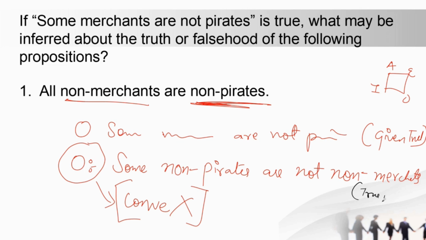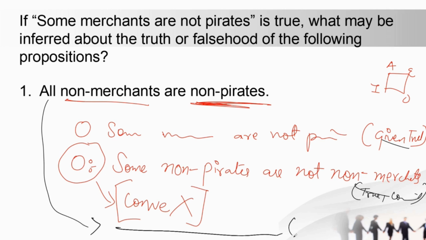So you can simply write this is true by using contraposition. So side में you have to write these things. These are very important. But at the same time यहाँ पे you can write all non-merchants are not pirates. So again यहाँ पे therefore all non-merchants are not pirates. You cannot determine, so you are not able to determine the value. So by using the information you are not able to determine whether it is true or false. So just write it is undetermined. You are not able to determine the value of it.